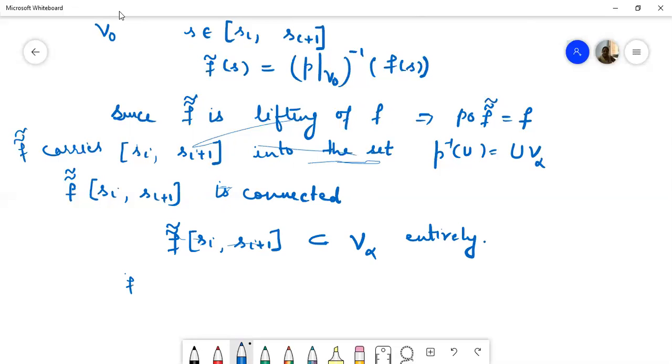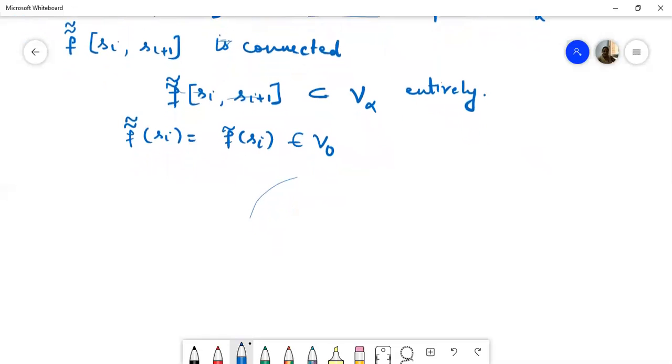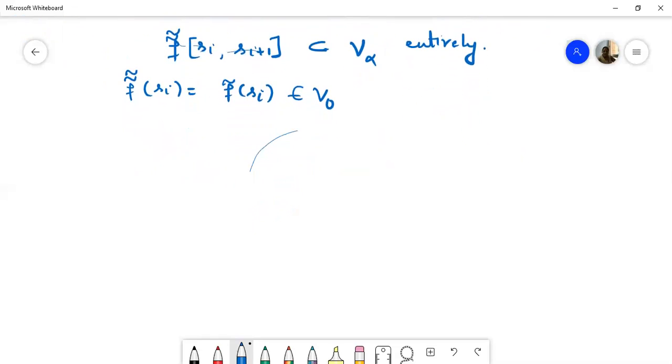But also we know that F double curl at Si and F curl at Si are equal, because we have assumed that both of them are equal on the interval 0 to Si. But this point F curl at Si belongs to V naught. So the point F double curl at Si belongs to V naught. And we are saying the whole set F double curl from Si to Si plus 1 is contained in only one of the V alphas, so it is contained only in V naught.